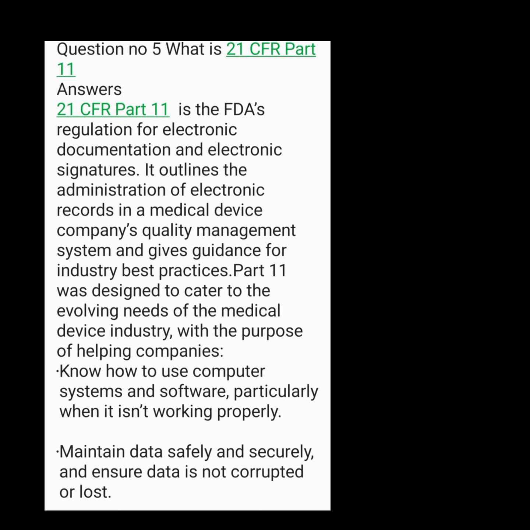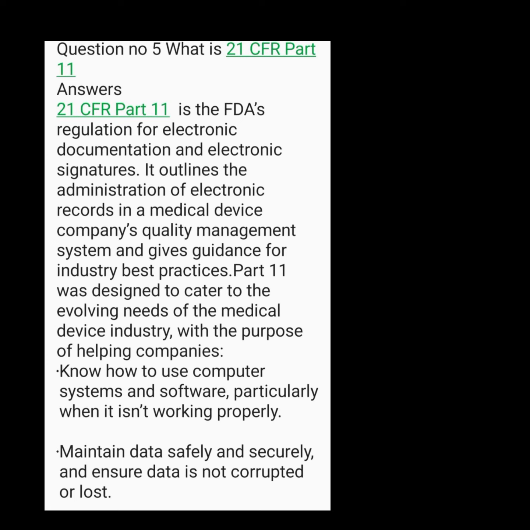Question number 5. What is 21 CFR Part 11? Answer: 21 CFR Part 11 is the FDA's regulation for electronic documentation and electronic signatures. It outlines the administration of electronic records in a medical device company's quality management system and gives guidance for industry best practices. Part 11 was designed to cater to the evolving needs of the medical device industry, with the purpose